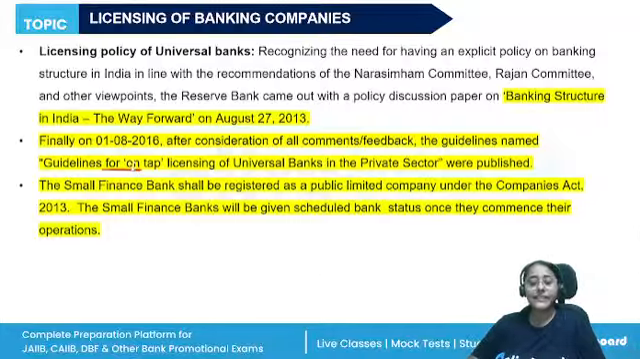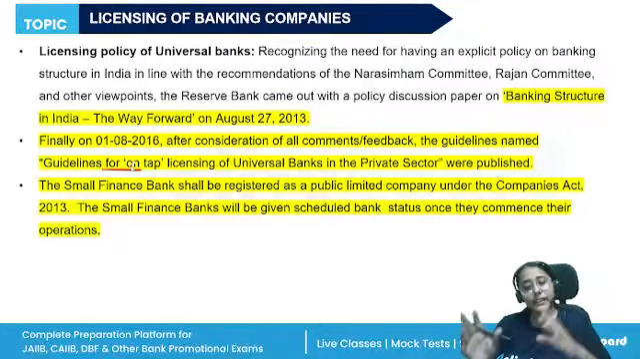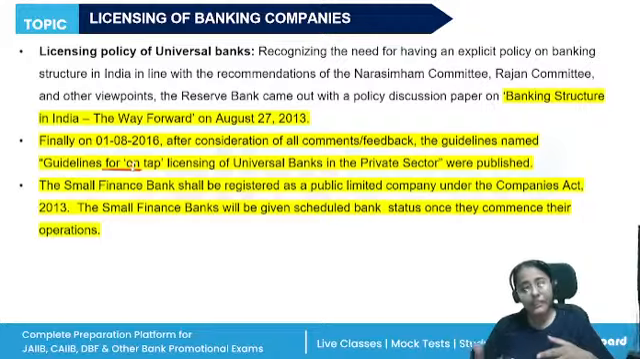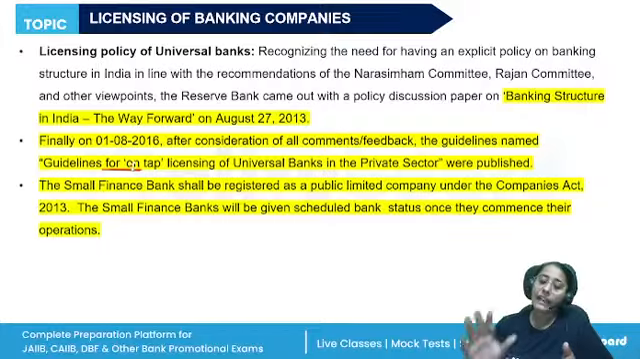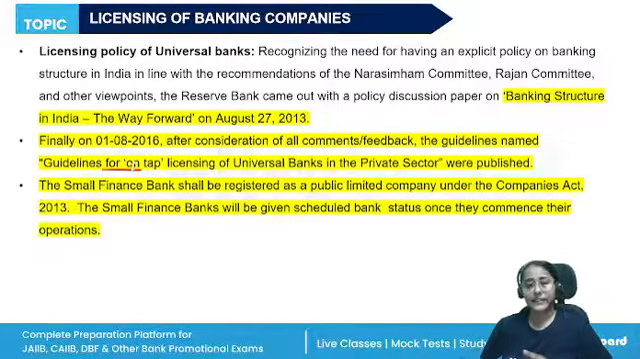On tap licensing means that earlier only some windows were open. Only during this time period, if private banks wanted to get the license of a universal bank, were applications accepted. Now, at any time throughout the year, they can fill up the application with RBI. All right, so this is on tap licensing.